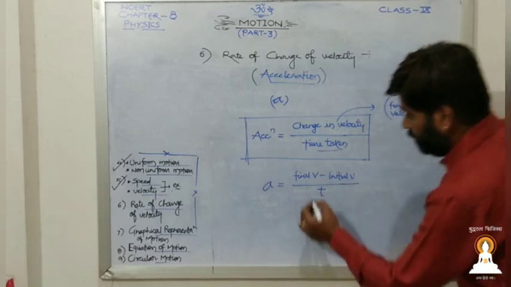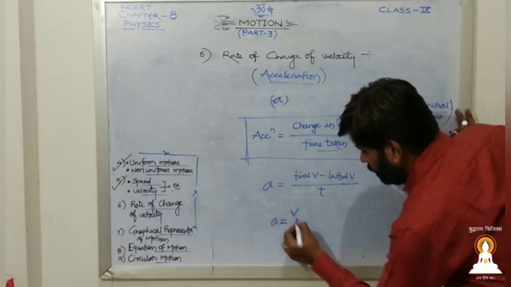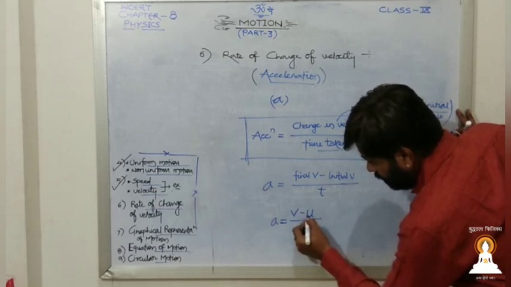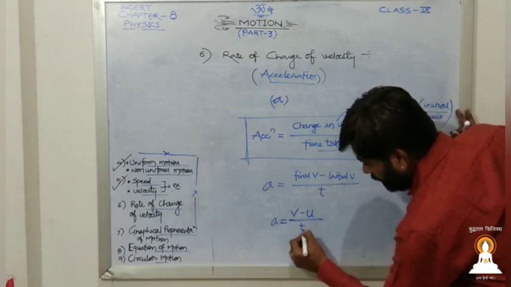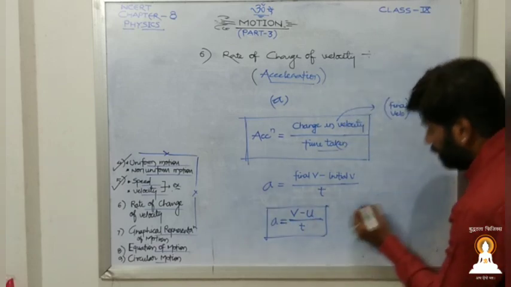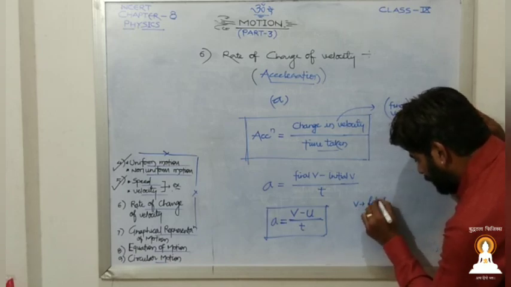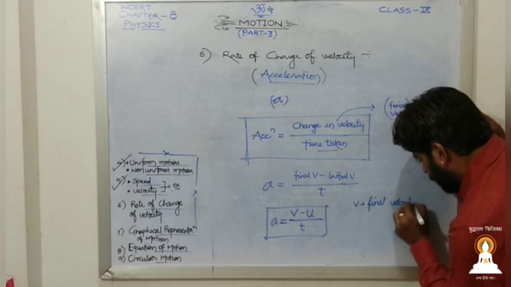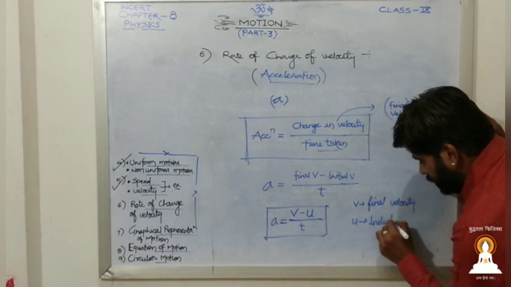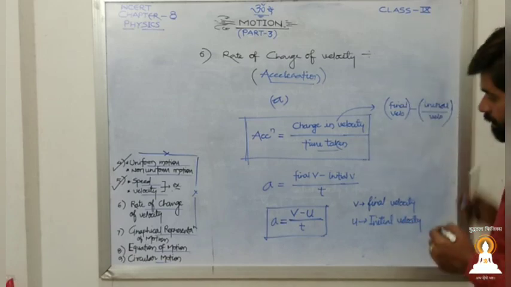Final velocity we denote as capital V, and initial velocity we denote as capital U, upon T. Remember, acceleration is (V minus U) upon T, where V is final velocity and U is initial velocity.